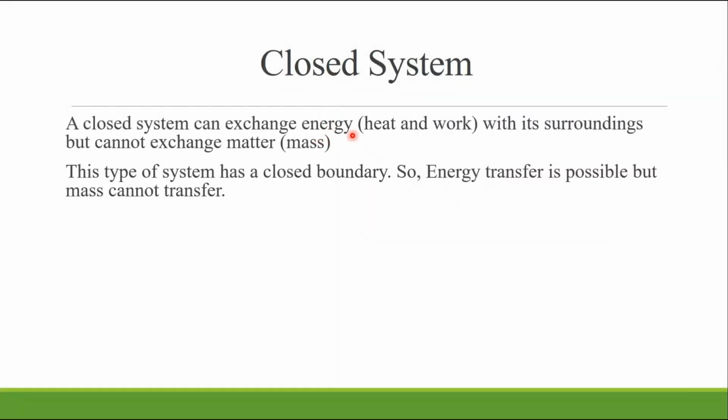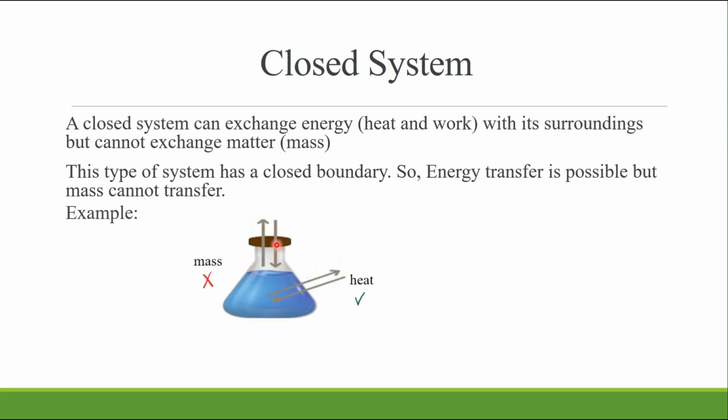A closed system can exchange energy as heat and work with its surroundings, but cannot exchange matter or mass. This type of system has a closed boundary. So, energy transfer is possible, but mass cannot transfer. For example, consider a container of water with a closed lid. Since the container is sealed, oxygen, gas, air, or anything else cannot enter the closed system.